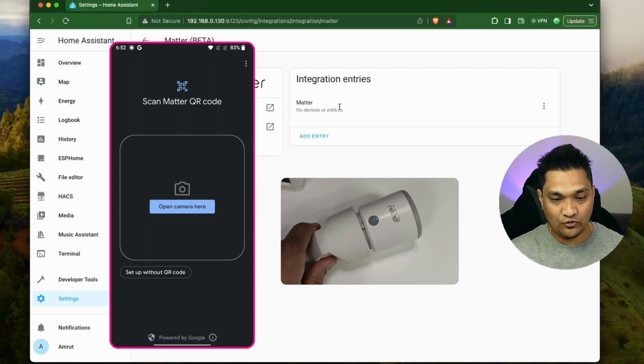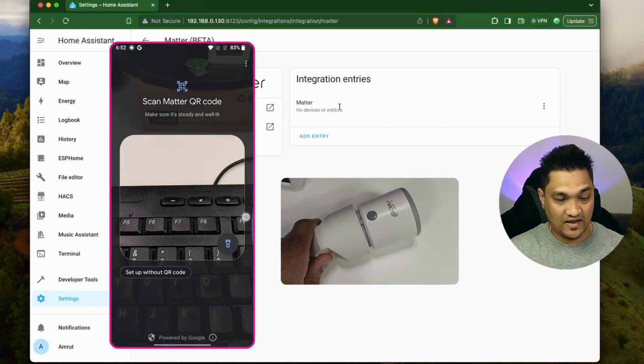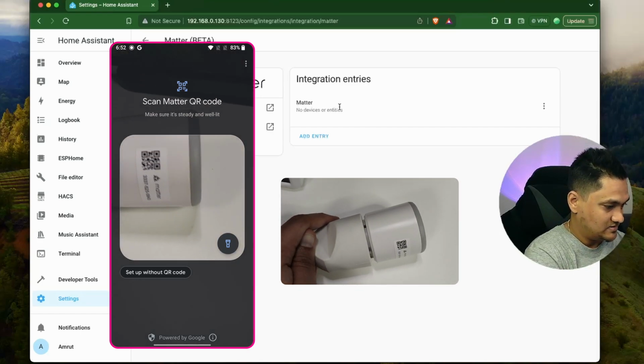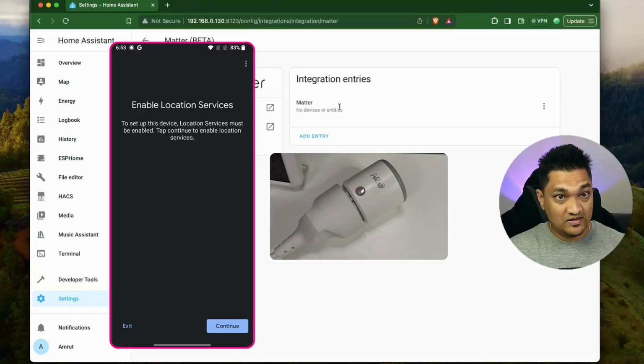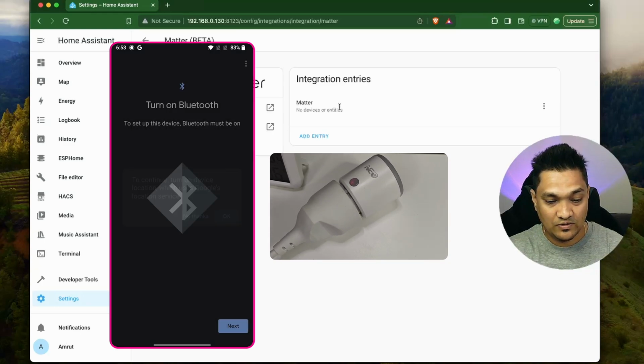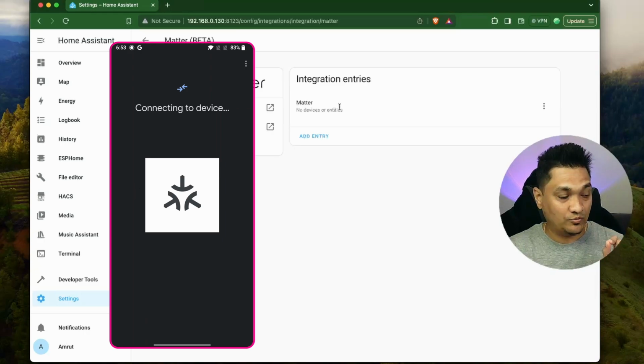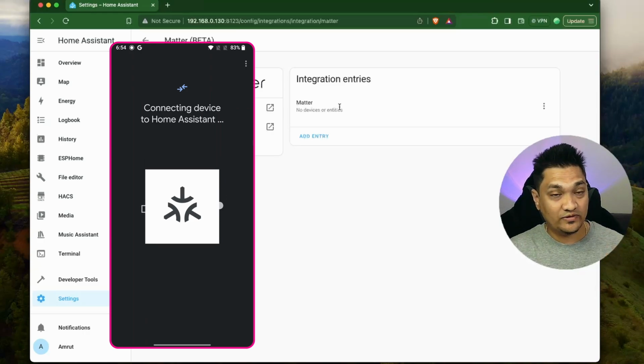Here we have to open the camera to scan the QR code of the device. So let me open this, and then I'm going to scan this QR code. Now with the QR code scanned, it's asking me to enable location services. So I'm going to click on continue, and then it's also going to turn on the Bluetooth. I need Bluetooth enabled right now so that this device can be found. The Bluetooth connection is only required during the first-time setup of this device. After that, you would not require it once one of the controllers is already connected with this device.